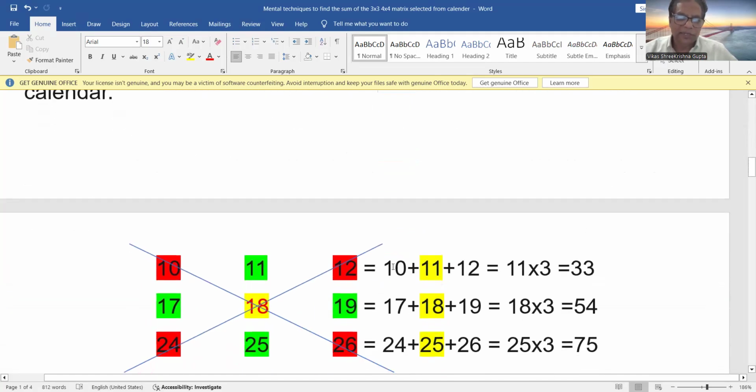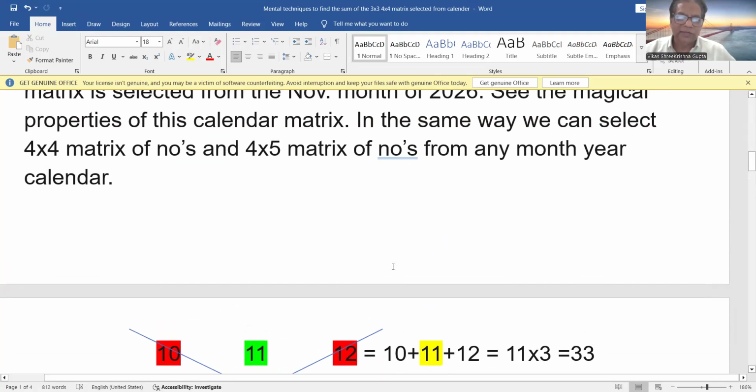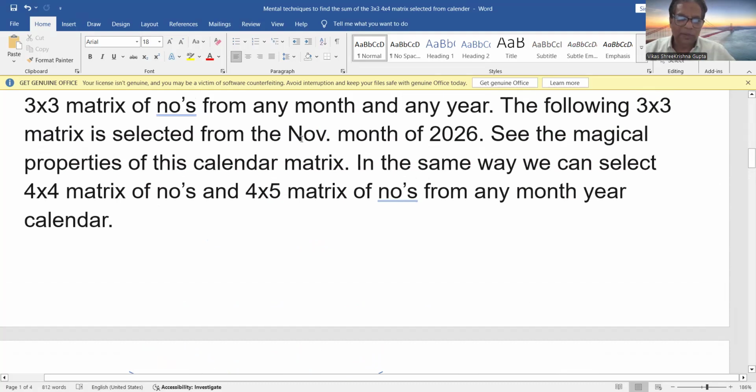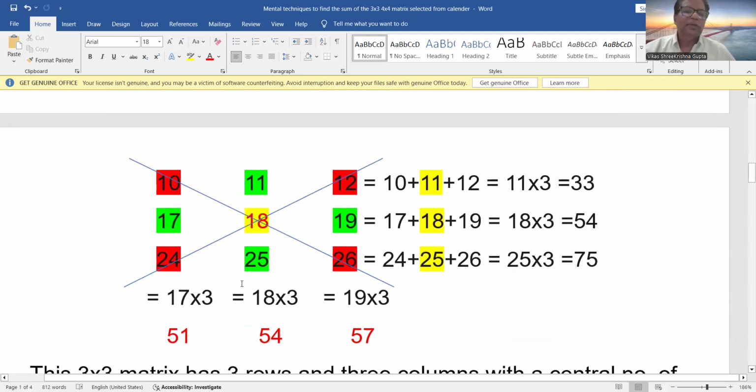Now, another magical trick I want to show you for the calendar is that you make any 3 by 3 matrix or 4 by 4 matrix for any month, any year, any century of the calendar. I repeat, select any 3 by 3 or 4 by 4 matrix from any month, any year, any century calendar, and it will show you some very mysterious magical properties that I am showing in front of you. Now, this matrix I have selected from the November month of 2026: 10, 11, 12, 17, 18, 19, 24, 25, 26.